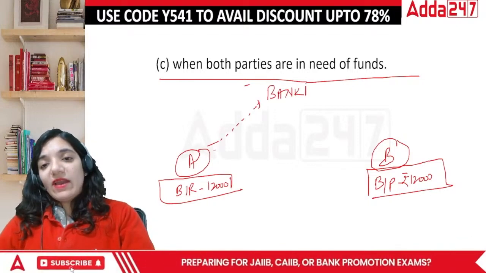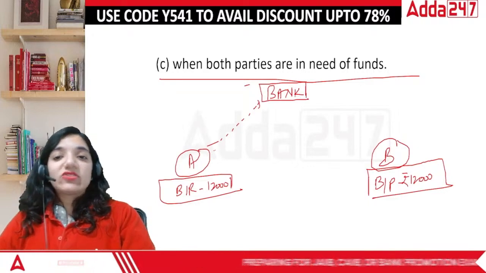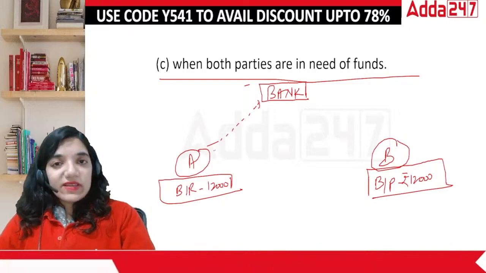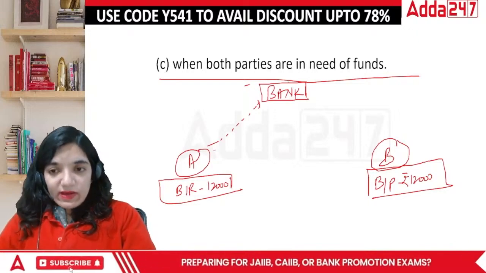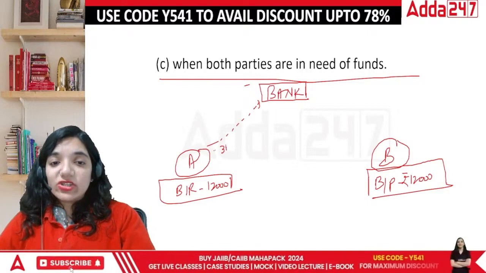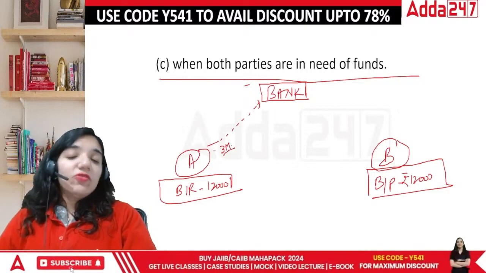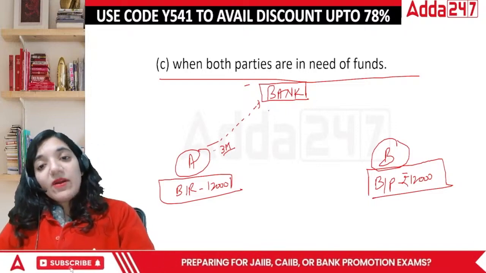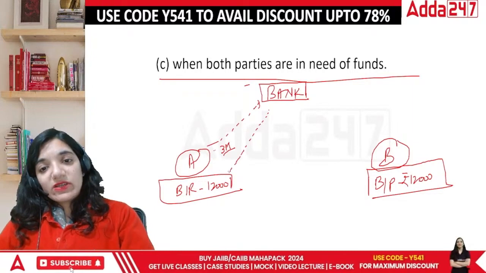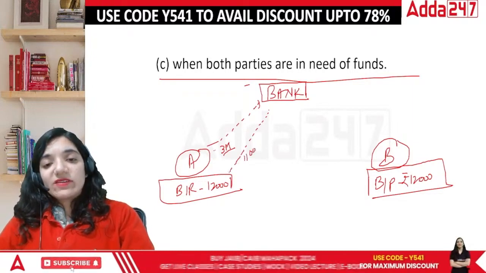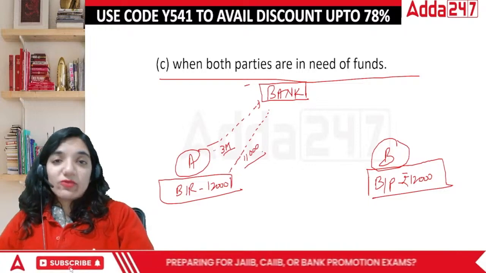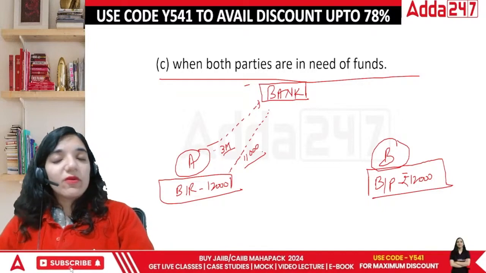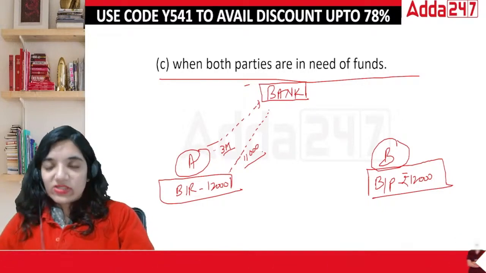A went to the bank and said, bank, I have a bill. Right now, it is for 3 months. Can you urgently pay me the money and you collect the money from B later on? Bank will say, okay, you submit the bill, we will collect it, but I will not give you 12,000. I will give you 11,000 rupees, 1,000 deducted for the discounting charges, because we will need to earn something. If I give you 12,000 and earn 12,000 from him, what am I getting? No profit, no loss. That's not interesting.